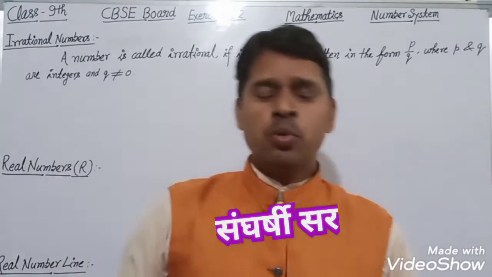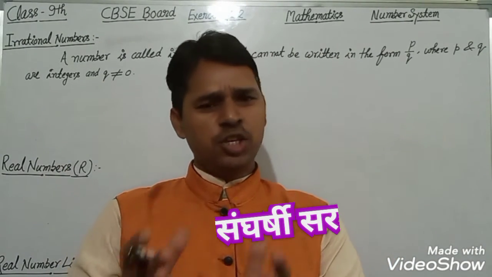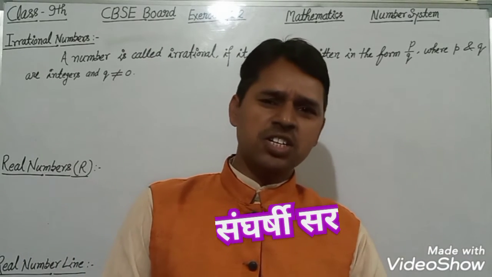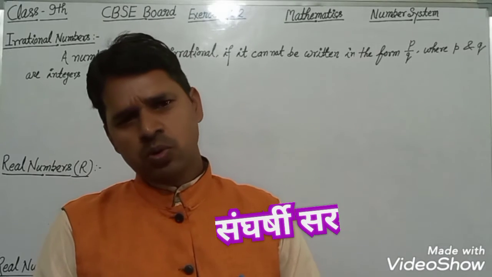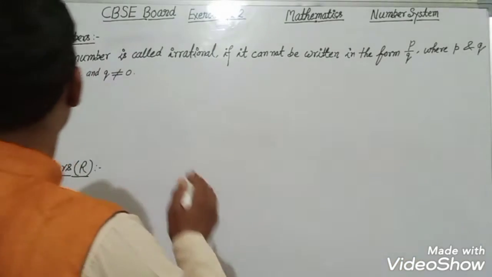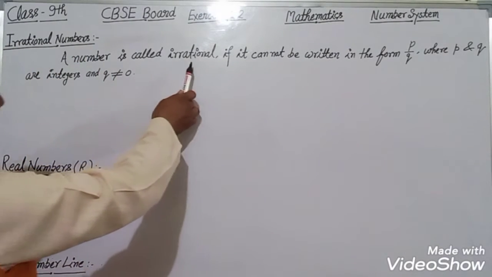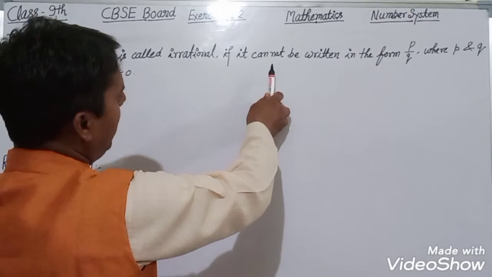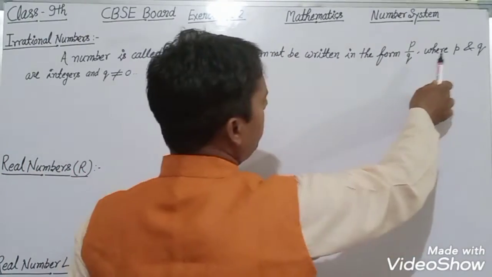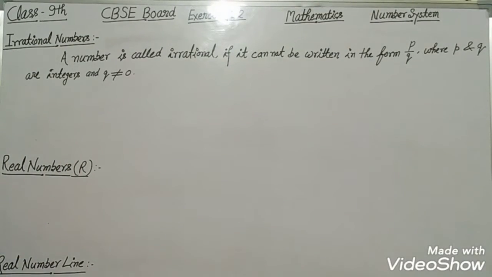A number which cannot be written in the form of p upon q, where p and q both are integers and q not equal to 0, is called an irrational number. Definition of irrational number: a number is called an irrational number if it cannot be written in the form of p upon q, where p and q are integers and q is not equal to 0.